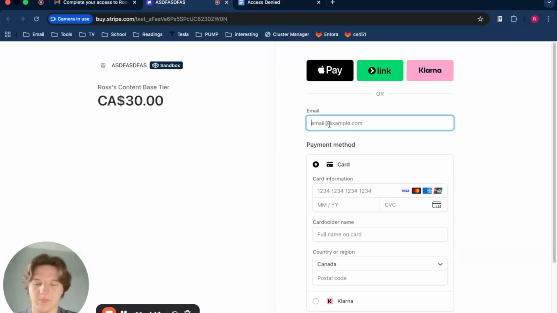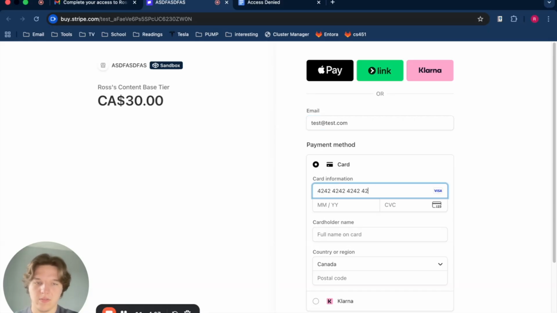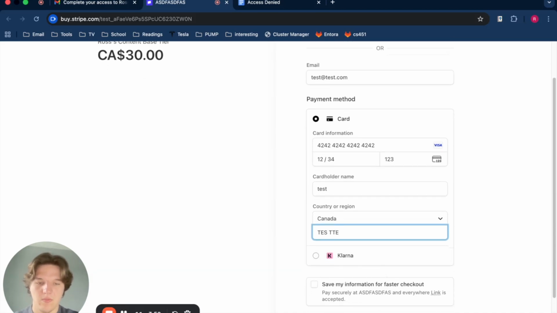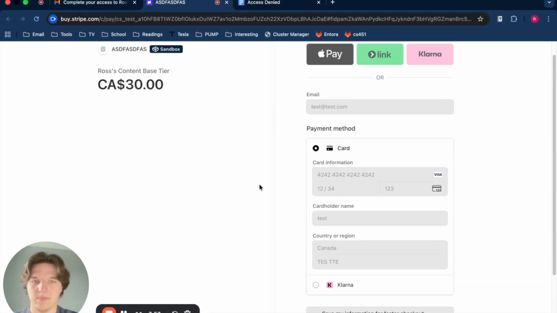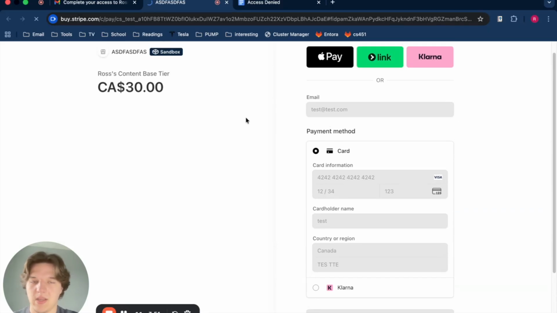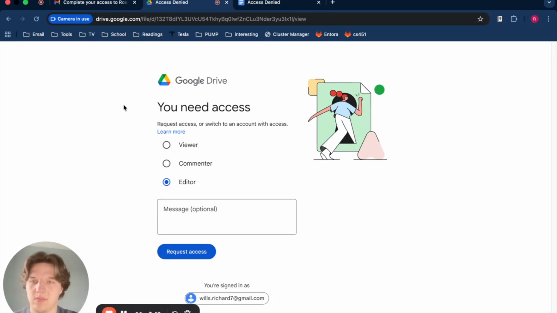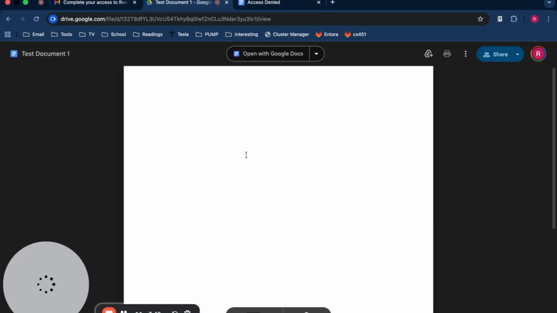So we'll go and put some test data. So some random email address, Visa card, name on the card, some random postal code, and then we will pay. And then once that goes through, we get redirected to the entitlement we requested. If we just refresh, we can see that we now have access.